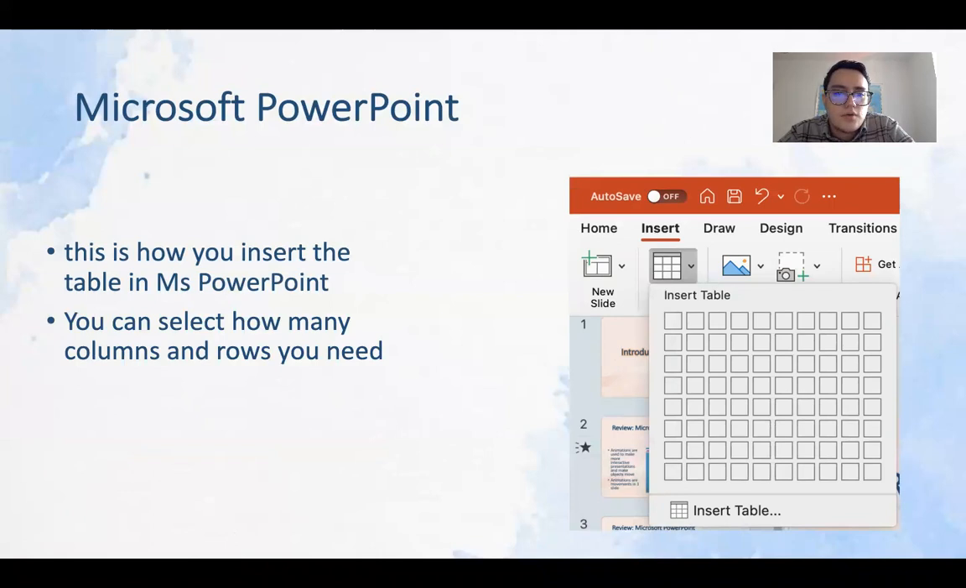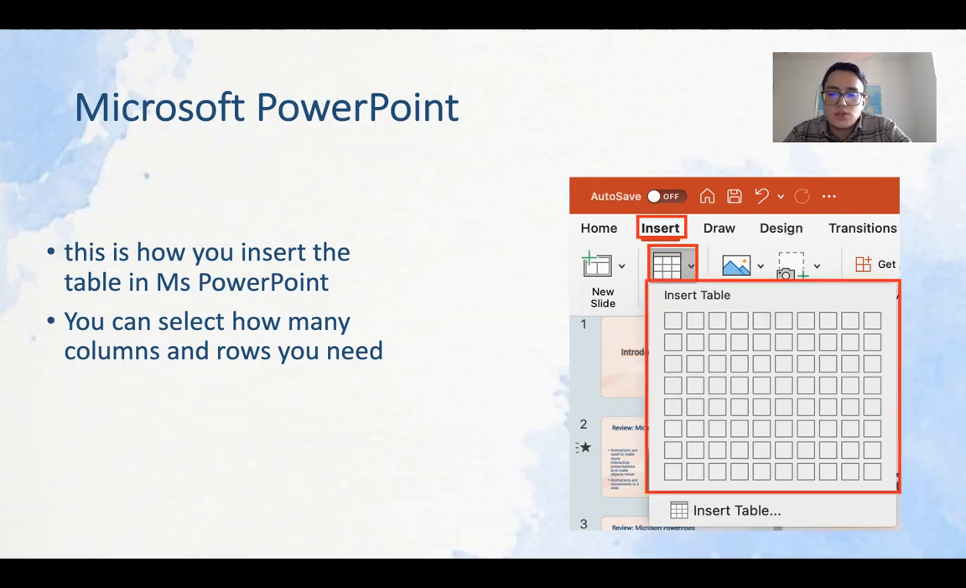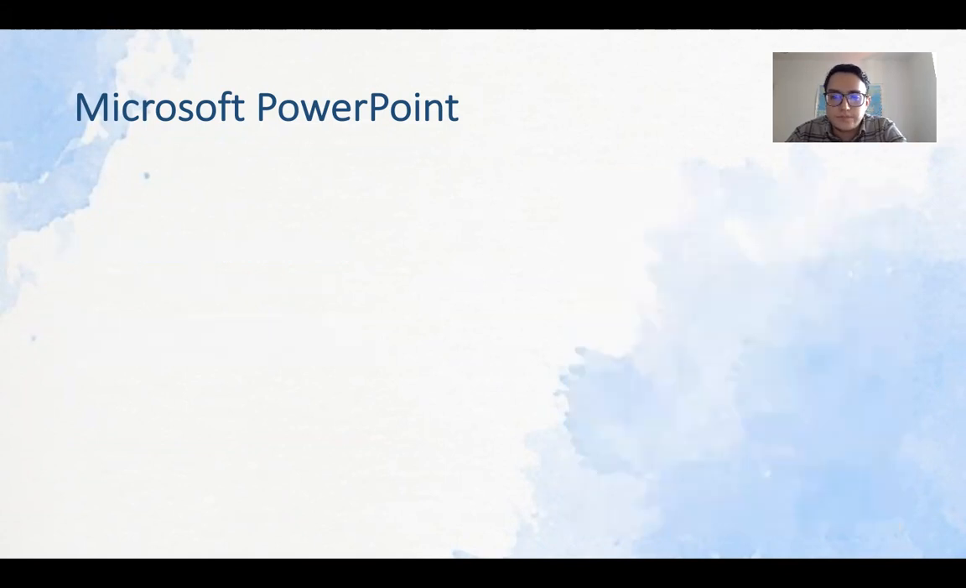This is how you insert the table in Microsoft PowerPoint. You can select how many columns and rows you need. So you go to Insert and you choose this one, and you can choose how many columns and rows you need.